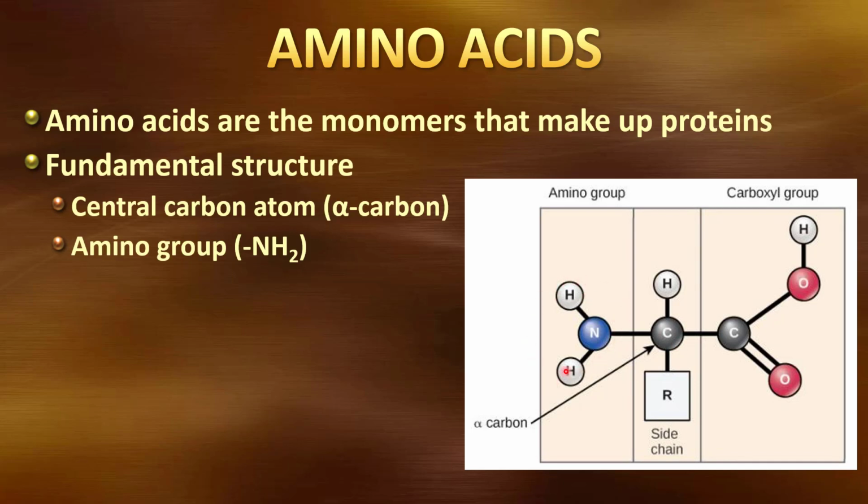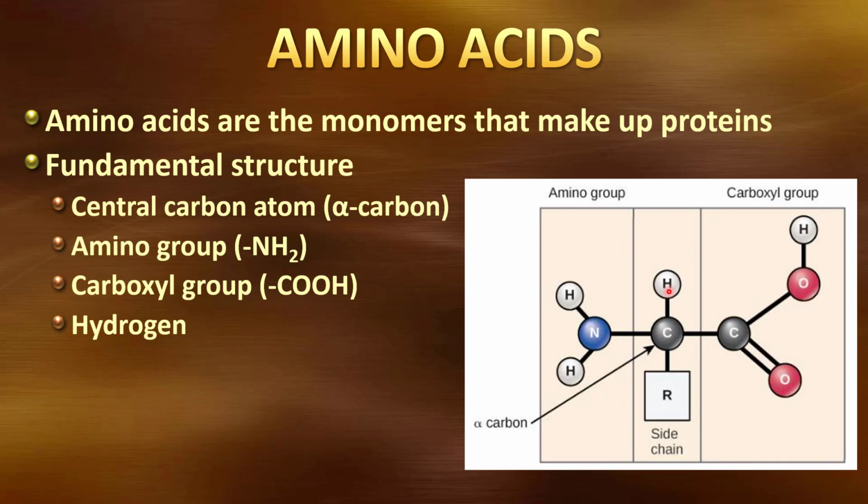This NH2 is the amino group. There will be a carboxyl group. This is the carboxyl group, COOH. You'll also have a hydrogen on that central carbon. And then you'll have an R group or a side chain. This is a variable portion, so all of this other part will be the same for all amino acids. What will differ from one amino acid to the other is what sits here on this side chain.